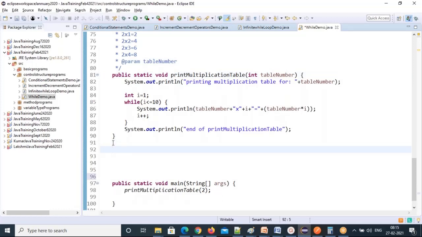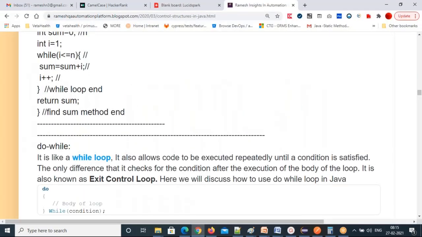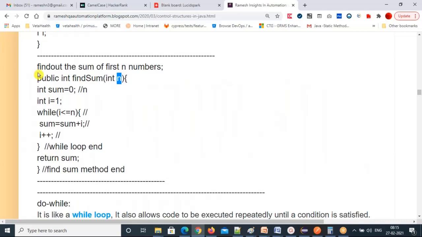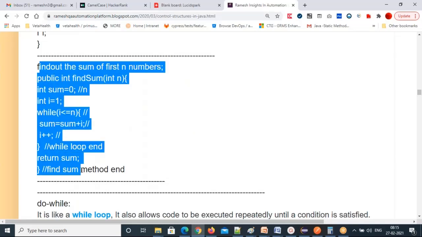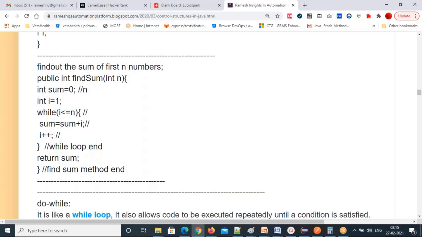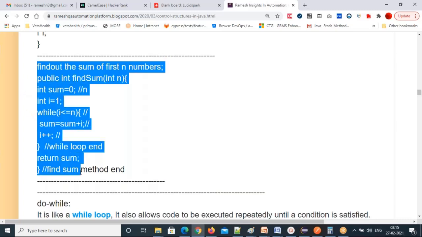Okay, the next one, I told you, right? Last 2 programs are there. Let's finish quickly. 2 programs here. One I will give as an exercise for you. One I will do. The 2 programs, I already explained here. So this one, I want to print the sum of n natural numbers. And another one: in n natural numbers, you have even numbers and odd numbers. Both numbers' sum it is giving here. But I want to fetch even numbers sum and odd numbers sum separately. How can you do that?